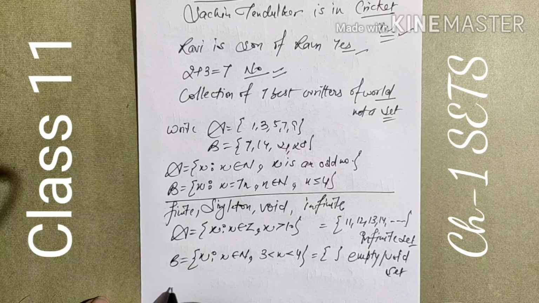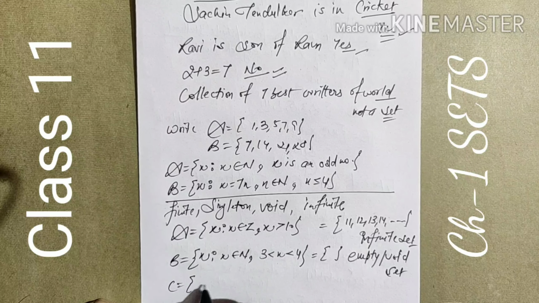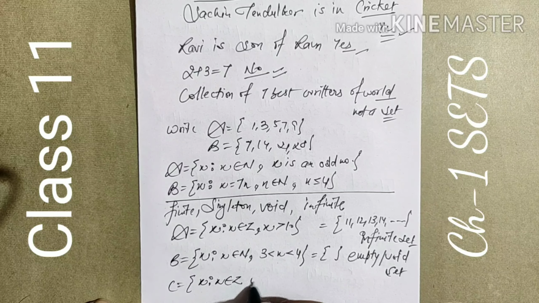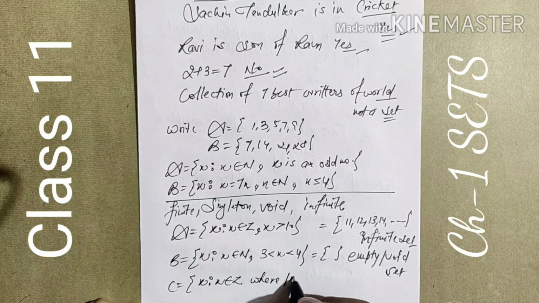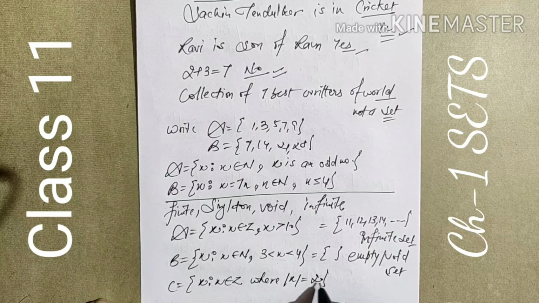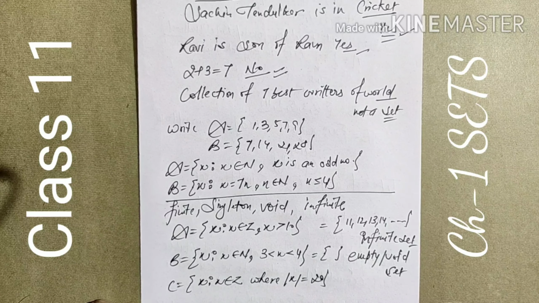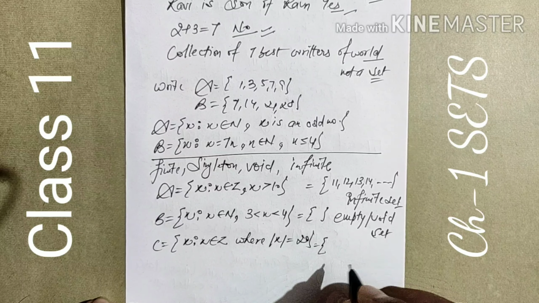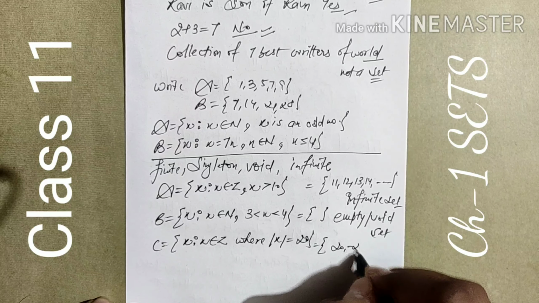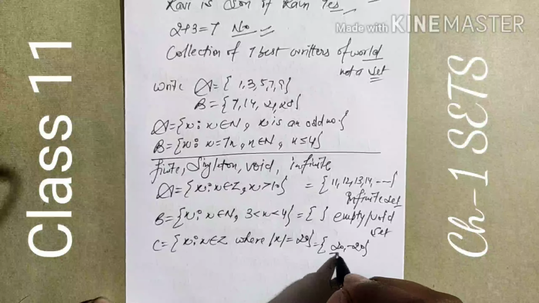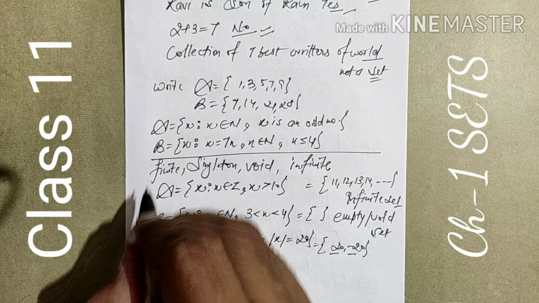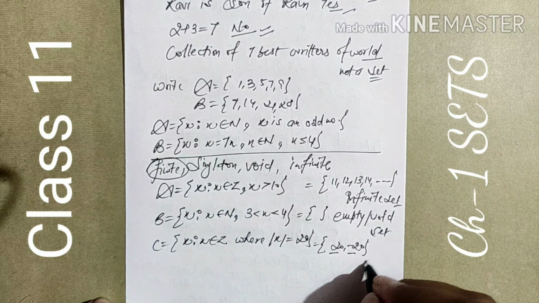For example, C is a set, X is an element belonging to Z, where modulus of X is equal to 20. Modulus means absolute value, so it represents either plus 20 or minus 20. Here entries are 2 in count. We can count it easily, which means a finite set.